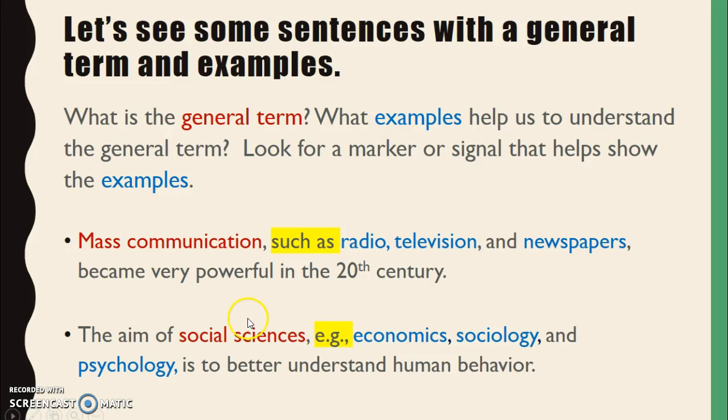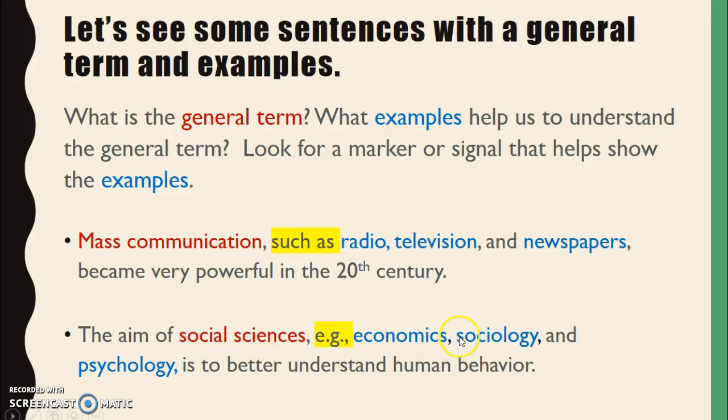Let's look at another one. The aim of social sciences, I don't know what that is. E.g., I don't know what that is, but that's in between. So that's probably some kind of marker or signal of an example. Economics, I know what that is. Sociology and psychology.